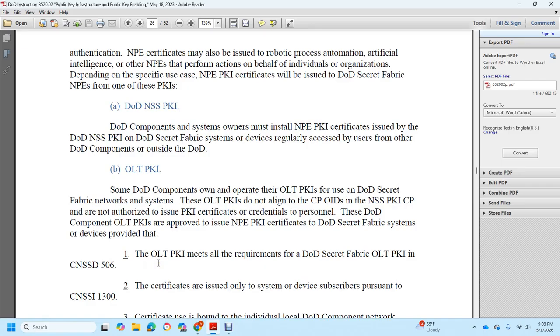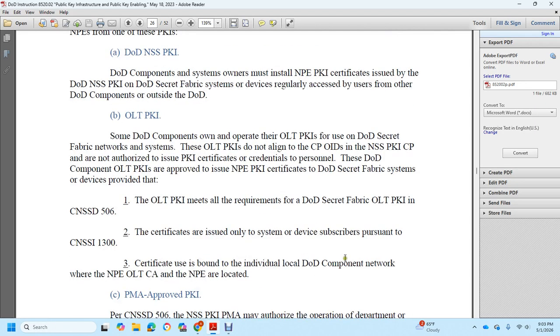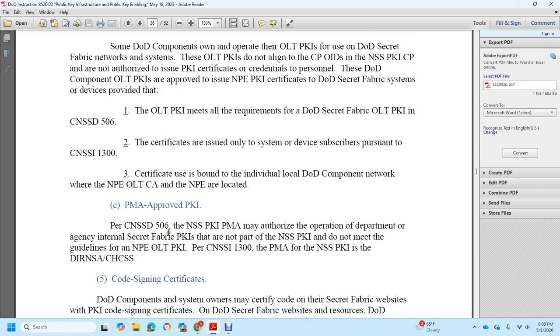The OLT Public Key Infrastructure meets the requirements of DoD Secret Fabric OLT Public Key Infrastructure of the CNSSP 506 certificate issued to the system that describes subscribers pursuant to CNSSI 1300, with a bound individual local DoD component number where the NPE OLT certificate authority and registration authority are located, approved by the PMA per CNSSP 506. NSS Public Key Infrastructure PMA authorizes operational departments of the agency's internal Secret Fabric public key infrastructure per the NSA Public Key Infrastructure design guidelines, NPE, OLT Public Key Infrastructure, per CNSSI 1300, PMA.